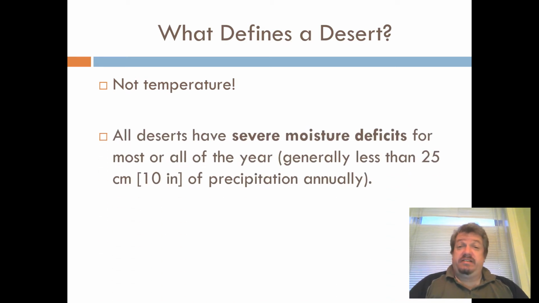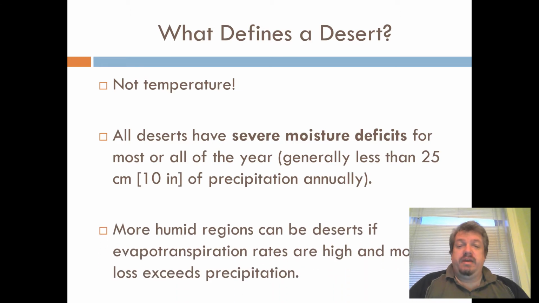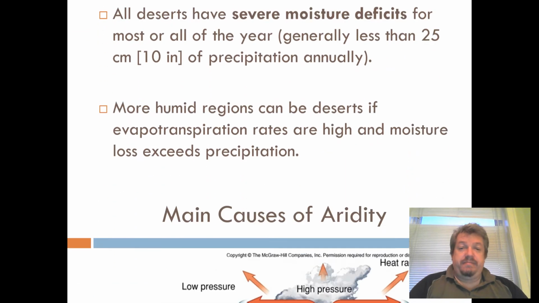The specific scientific term, I love this one, severe moisture deficit. It just means it doesn't rain much. Generally less than 10 inches of rain a year. So to put that in perspective, Chicago gets 30 inches of rain a year. Okay. Now some areas that are a little bit more than 10 inches may be considered a desert if the amount of water that plants give back within their respiration keeps it dry.